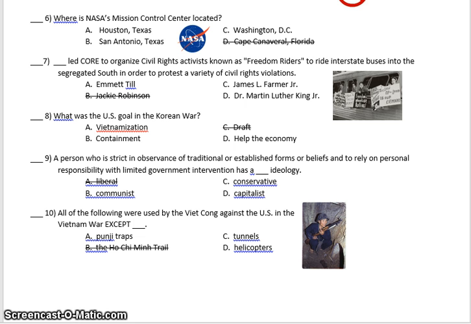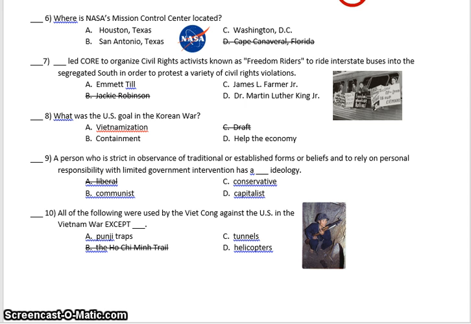Question 9. A person who is strict in observance of traditional or established forms or beliefs and who relies on personal responsibility with limited government intervention has a blank ideology. Is it B. Communist, C. Conservative, D. Capitalist?